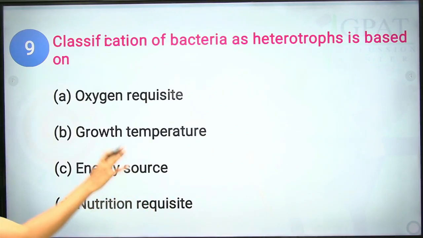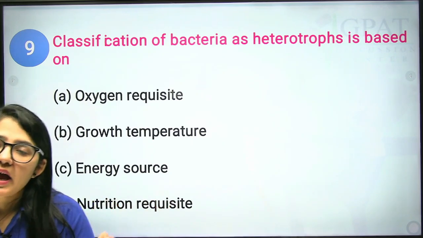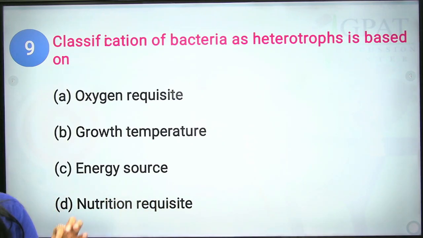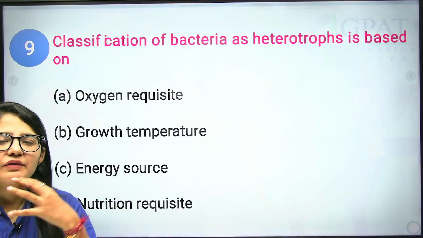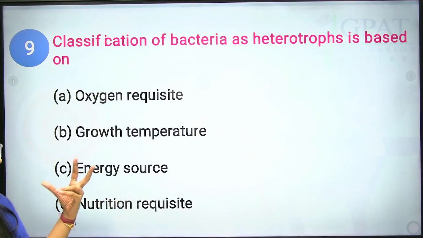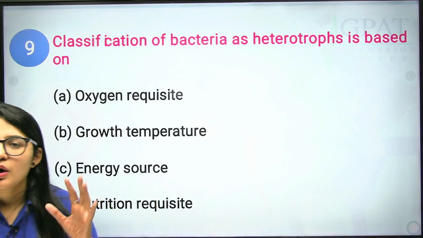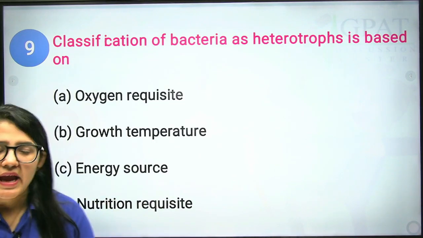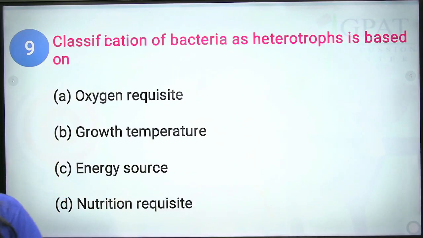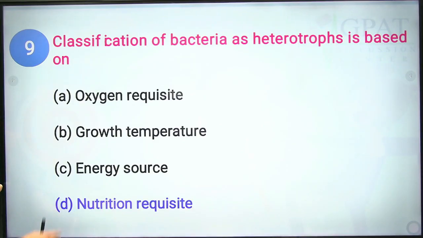Next we have nutritional requisite. Based on the diet, based on the nutrient source, that is organic as well as inorganic source, we can classify bacteria into two classifications: heterotroph and autotroph. Autotrophs depend upon inorganic compounds. Heterotrophs depend upon organic compounds. Clear? Fine. So the correct answer will be nutritional requisite.